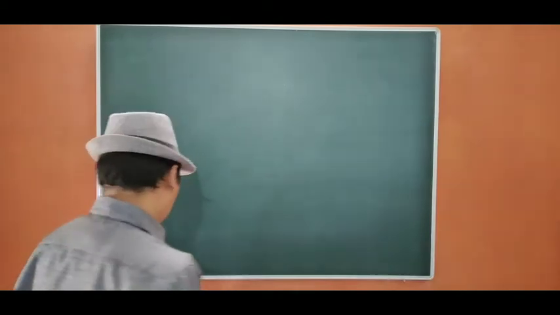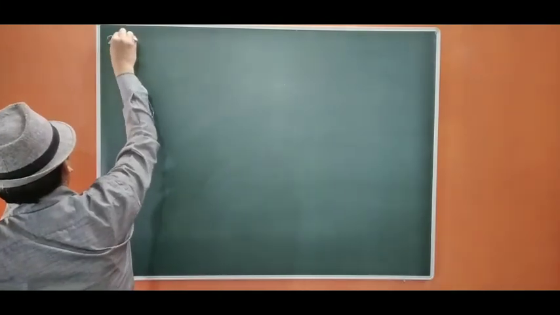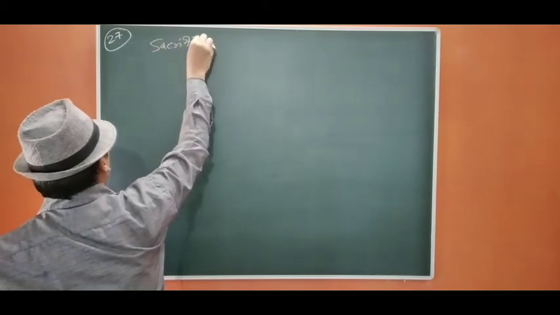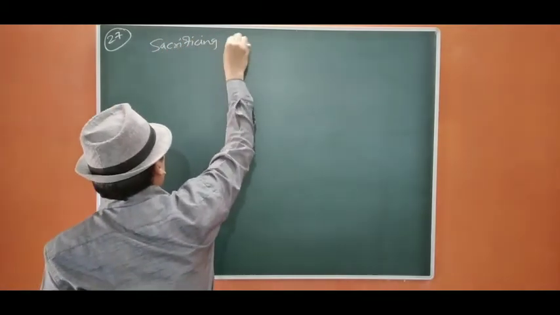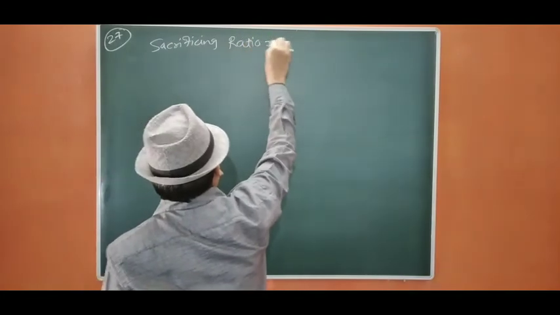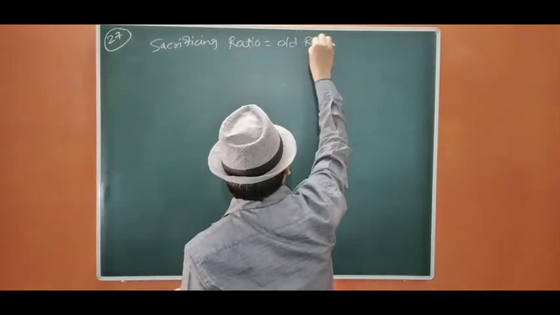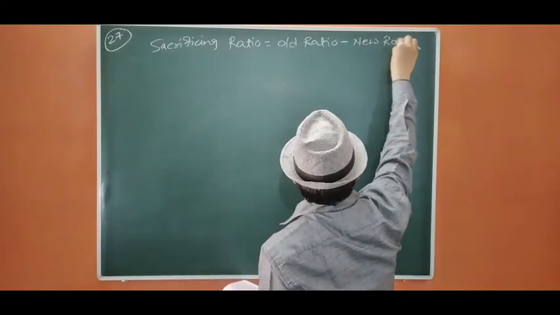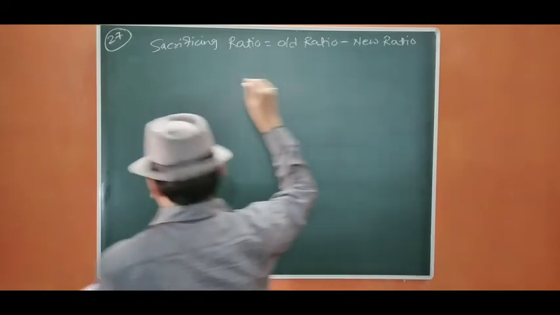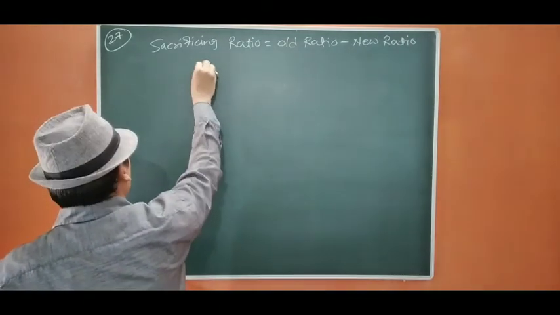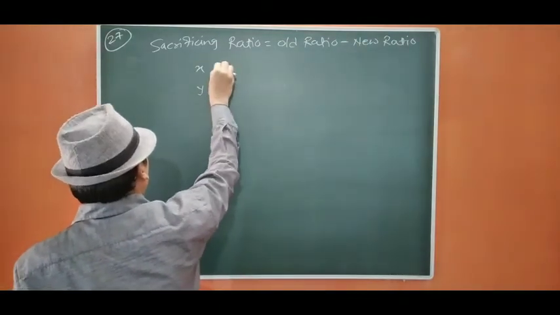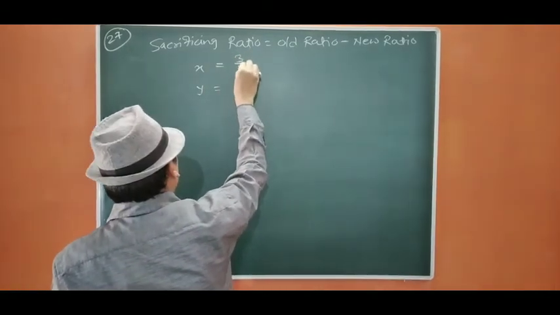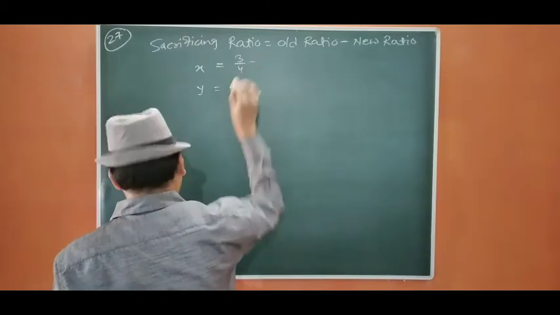First we are going to find out the sacrificing ratio in this question. So sacrificing ratio equals old ratio minus new ratio. So X, Y: 3/4, 1/4.